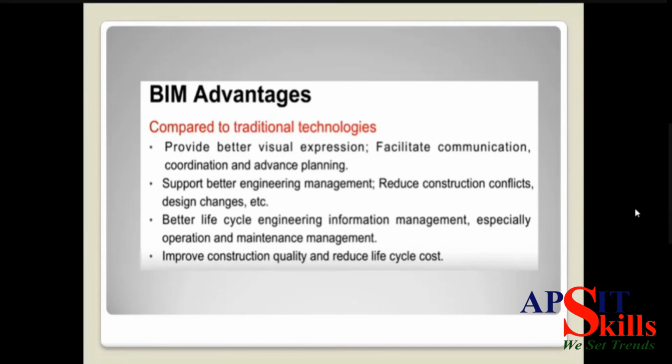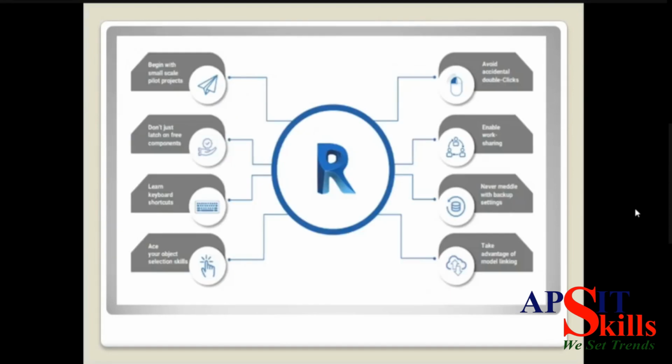And the last one, that is improving construction quality and reducing life cycle cost. You are not going to use what I call the ancient method, that is paper, drawing paper. Obviously you can do the planning, but if you have AutoCAD or Revit software, like these software which are working right now in the industry, I would consider that to improve your construction quality and reduce your life cycle cost. These are a few techniques I will consider while telling you the interface.